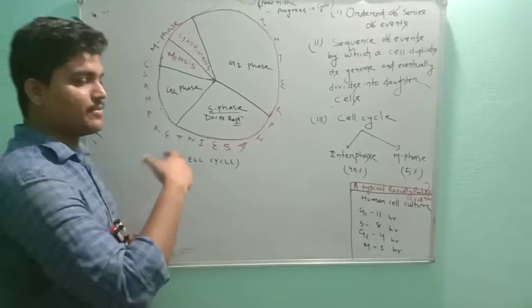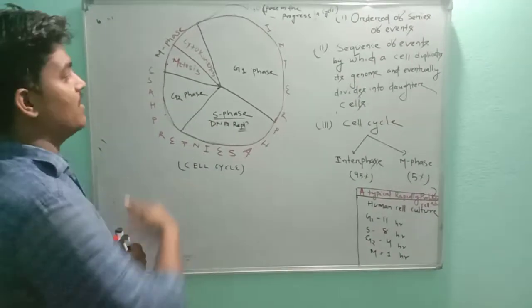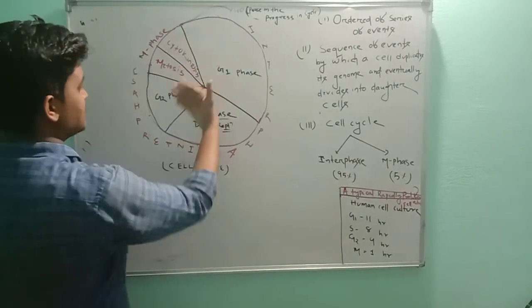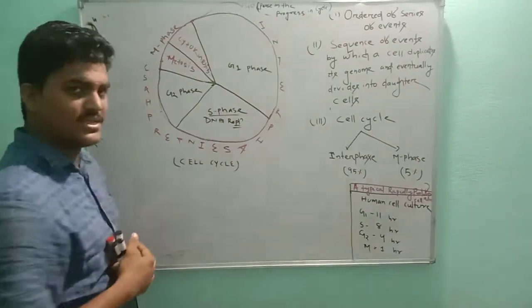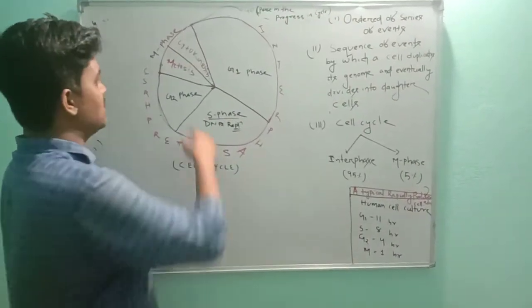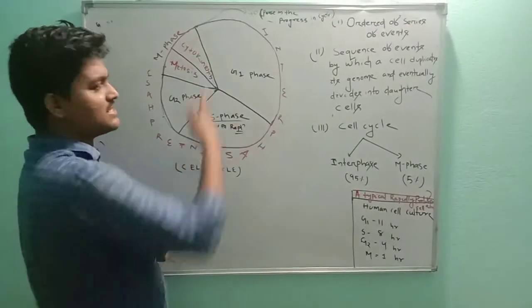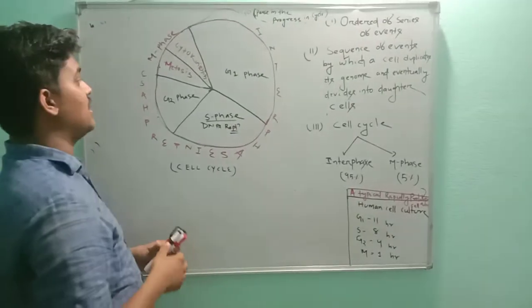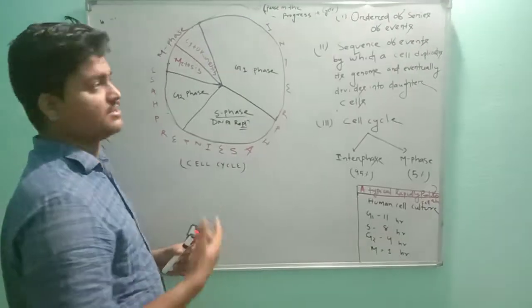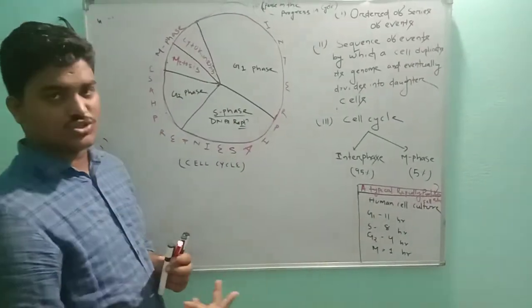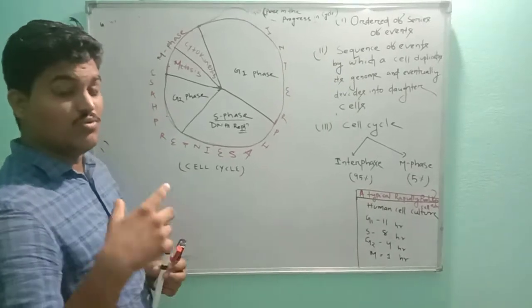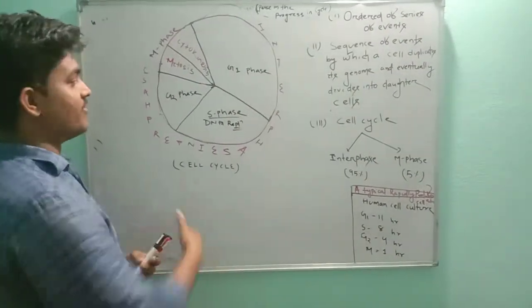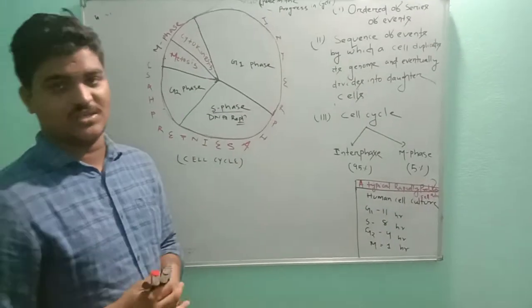After checking all these things, the cell cycle proceeds toward M phase. In the M phase, there will be first karyokinesis, then cytokinesis. In karyokinesis, there are prophase, metaphase, anaphase, telophase, and after the completion of karyokinesis and two new nuclear formations, cytokinesis will occur. Okay, this is all about the cell cycle in gist.